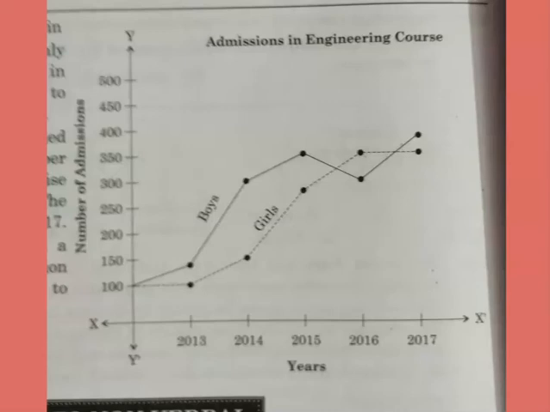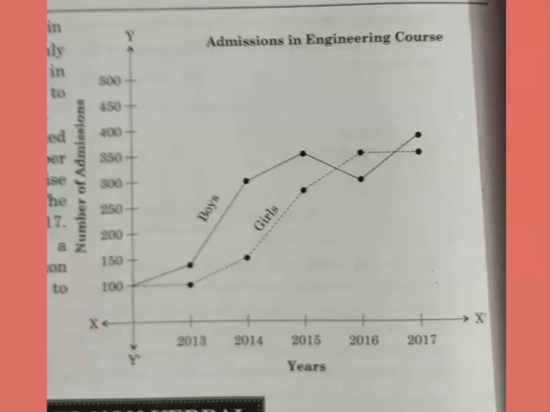For example, if you see 2013, girls and boys, the admissions were near about 100 and 125. Near about 100 girls took admission in engineering in the year 2013 and near about 125 boys took admission in engineering. And like that you can see 2014, 2015, 16, 17.